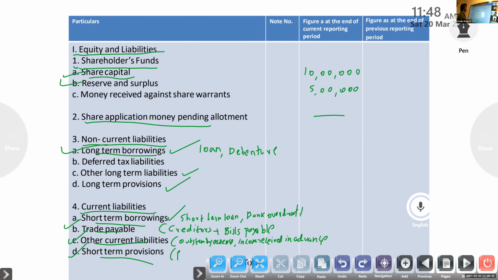Non-current liabilities: long-term borrowings. Current liabilities: short-term borrowings, trade payable, other current liabilities, short-term provisions.